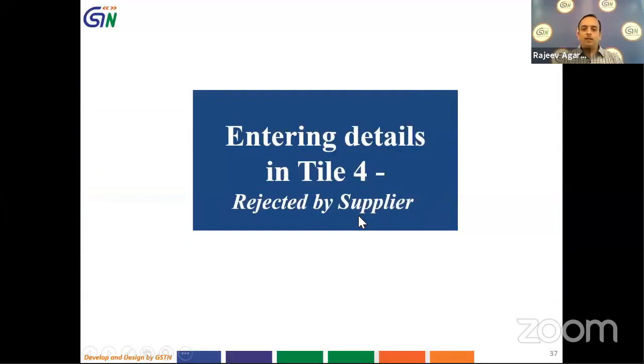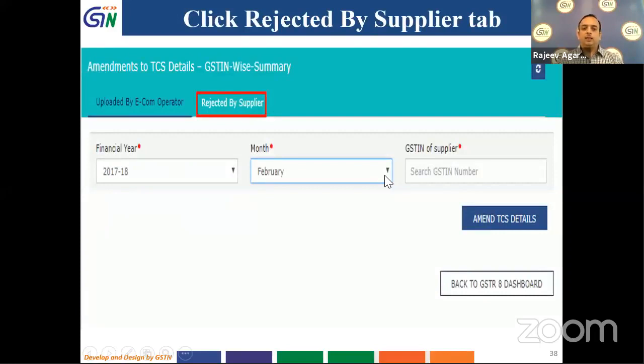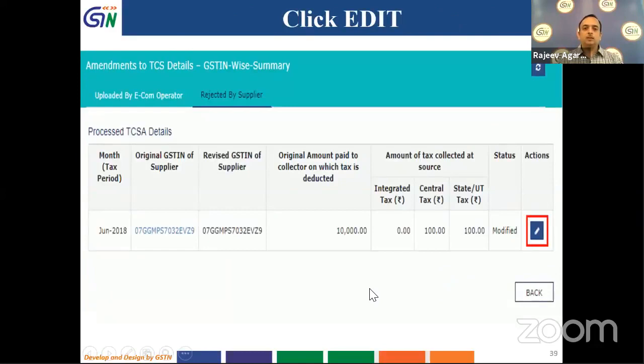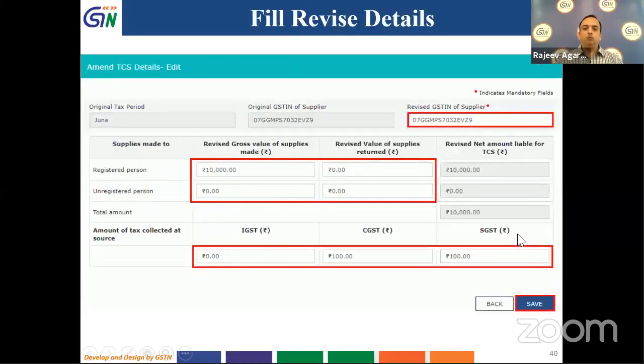Now we will look at the other tab, which is rejected by the supplier. So I have entered some details and that has been rejected by the supplier. I have to click on the rejected by supplier tab. As soon as I click on it, that's how the page will open up. It will give me the details. I will click on this action button and I will move forward.